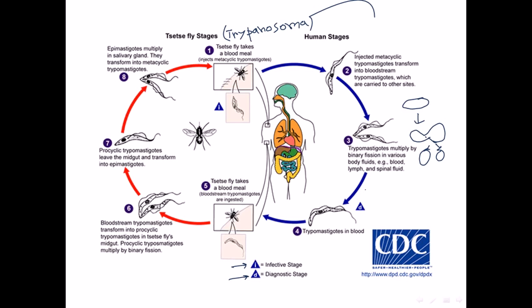After that it will move to the blood, and then it is called the trypomastigotes in the blood, so you simply know it as that. Still, till that part, we are only talking about the diagnostic phase. Now if we take blood from this individual and look for it, we can find these trypomastigotes in the blood of the infected individual, right? After this stage, these trypomastigotes will freely move around the bloodstream of human beings. This stage can last for several months to years. So they can just go on moving, and they will provide some milder symptoms.